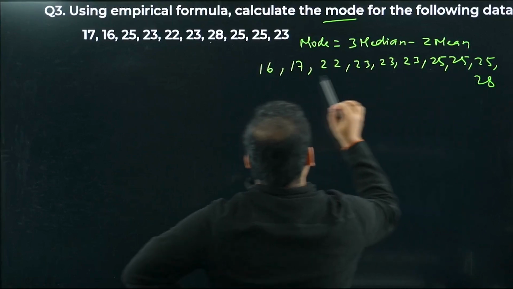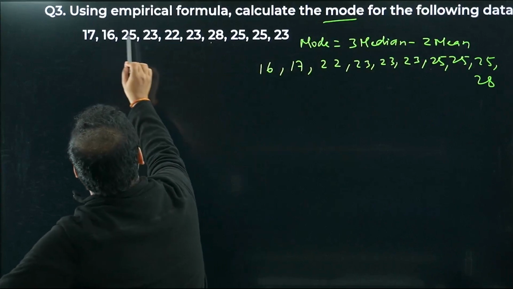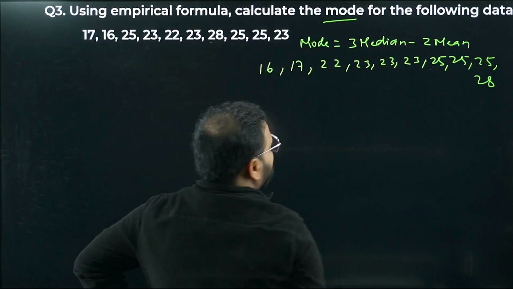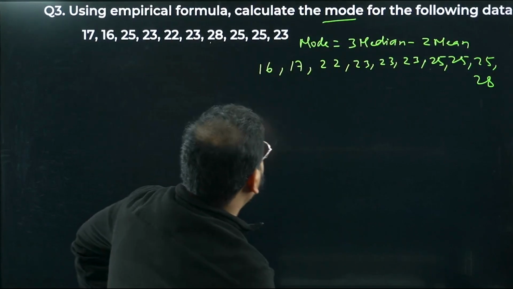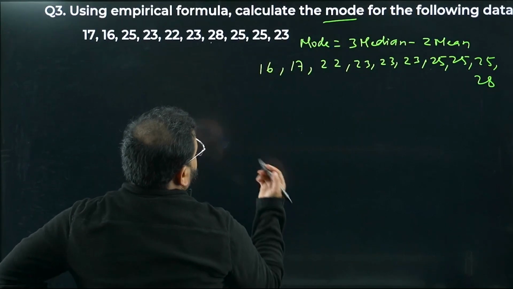Count the number of data: 1, 2, 3, 4, 5, 6, 7, 8, 9, 10. So the total number of data is right. We're getting 23 three times, 25 three times, and the rest all one time. So let's find the median first.